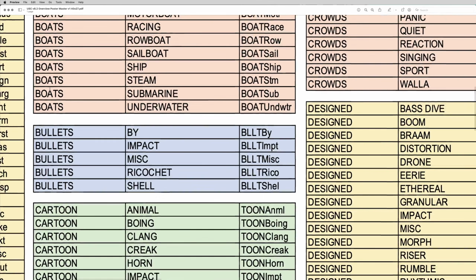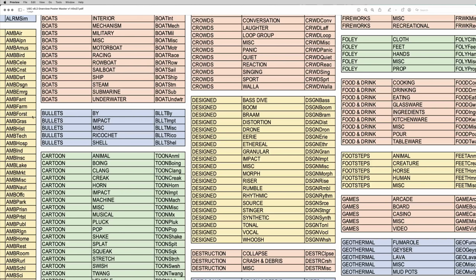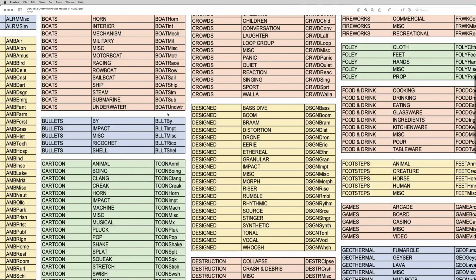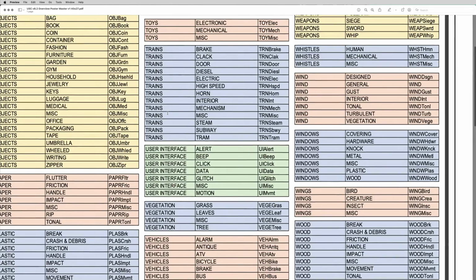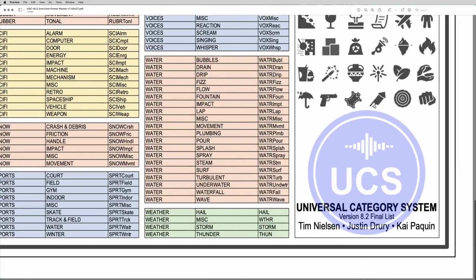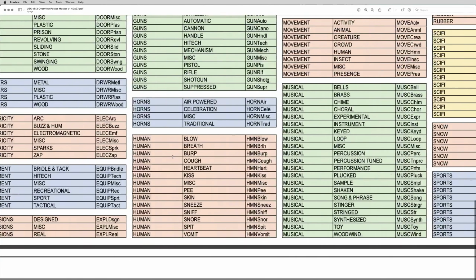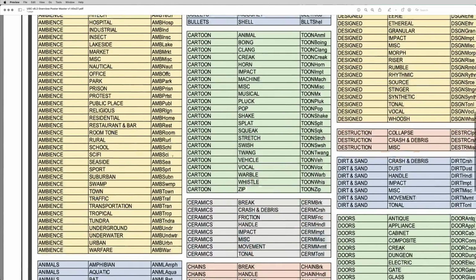You can scroll around and you can see the entire system, the category, the subcategory, and the cat ID, basically in this sort of huge poster form. And this is the 8.2 version of the list, final list as it says. And so this will be available as well on the website.